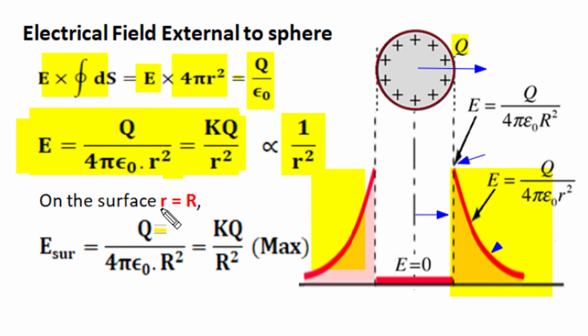At surface of this sphere, small r becomes equal to capital R, and electric field at surface becomes q upon 4 pi epsilon naught r square or kq upon r square, and it is in this relation minimum value of small r and maximum value of electric field intensity. So there exists maximum electric field on the surface of sphere, and it decreases as inverse of the square of the distance from center as shown here.